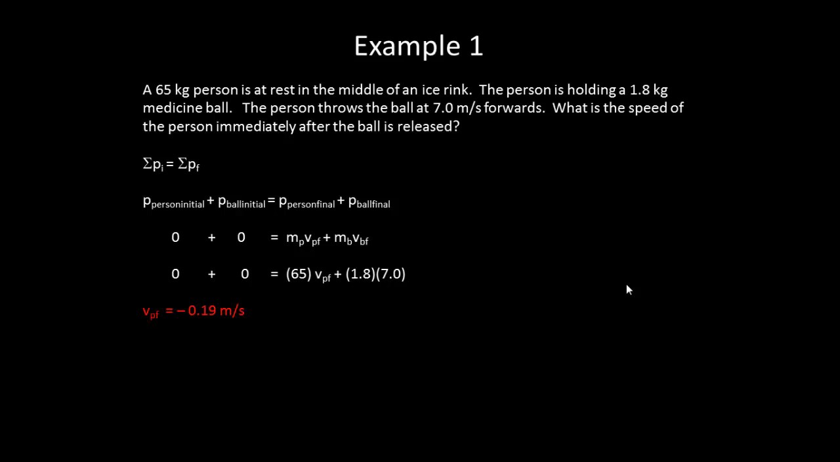Notice that as they push and throw the ball forward, the ball applies a force to them backwards, causing them to move in the opposite direction. The total momentum of that system, the system being the ball plus the person, remains constant.